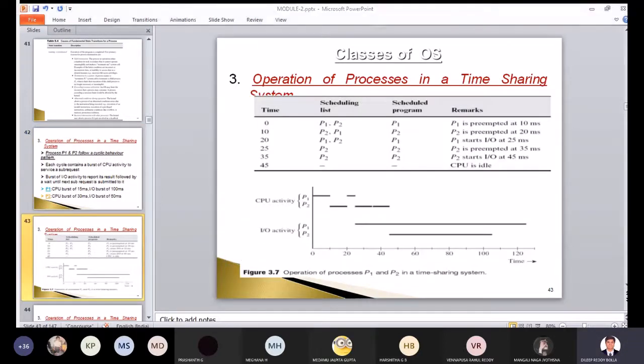Just a minute. Yeah, this problem will not come now. Yeah, change the setting.